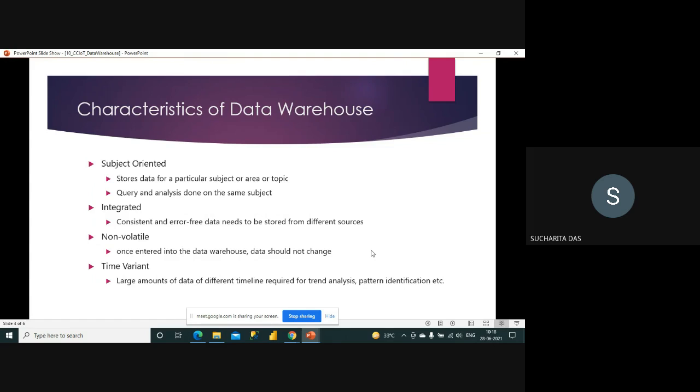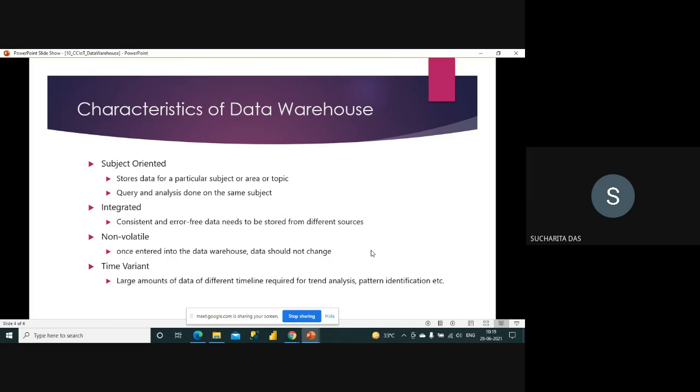So when you talk about a warehouse, then it can be of different types. Okay, and what are the characteristics? It is subject oriented, of course, that it stores data for a particular subject or area, and query and analysis are done on the same subject. So generally, say I create a warehouse, maybe it's all the net banking data from the customers I'm keeping in a warehouse. So you can understand that this warehouse is for this banking purpose only. Okay, and all the queries will be on that subject.